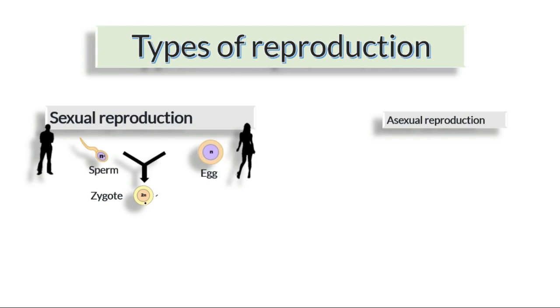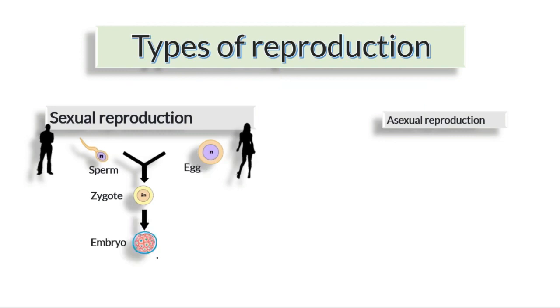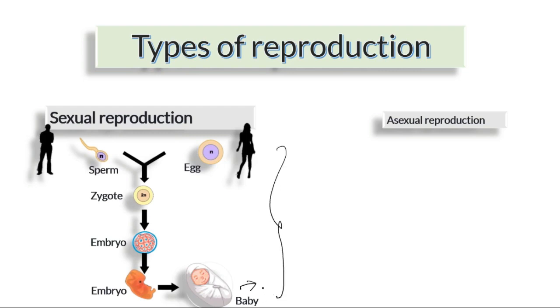Sperm as well as egg will give you a zygote, and that zygote is a single cell, and that single cell further continues to become multicellular, and that stage is called an embryo, and that embryo after a few weeks converts into a stage we call a baby. So this is what happens in sexual reproduction. Remember this.